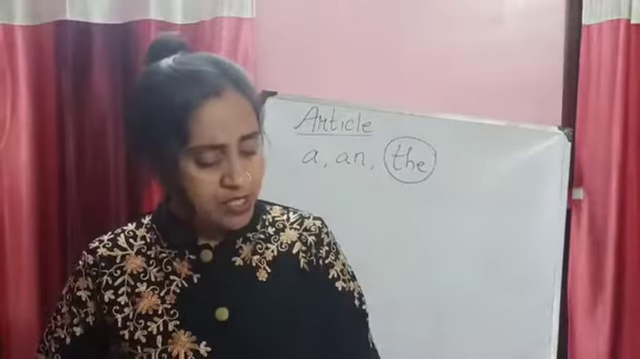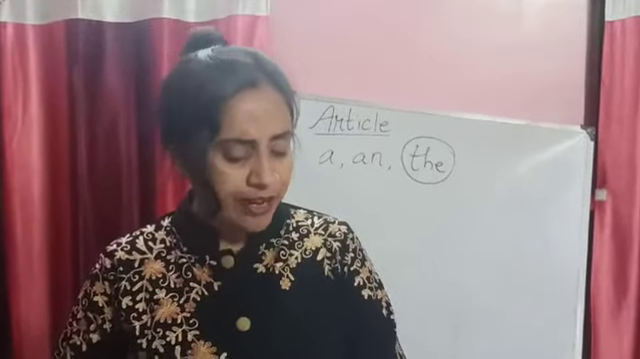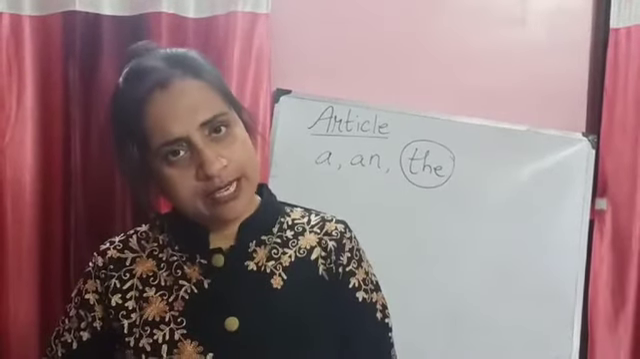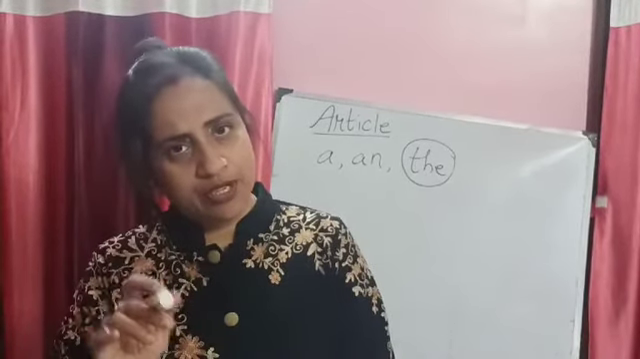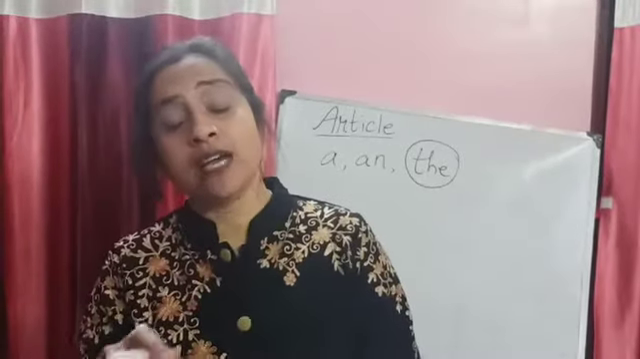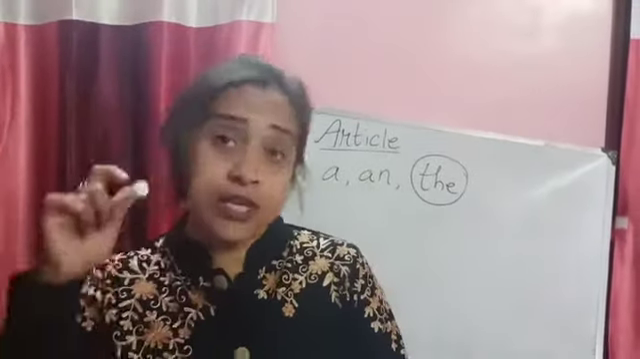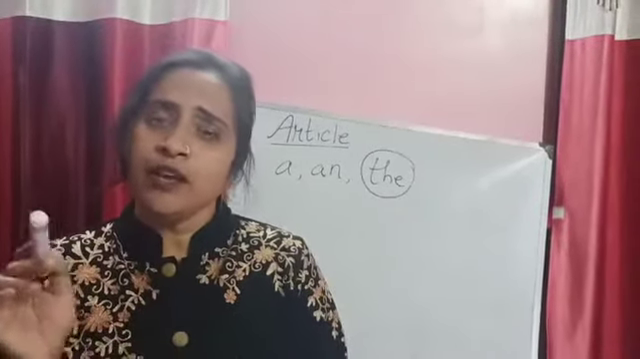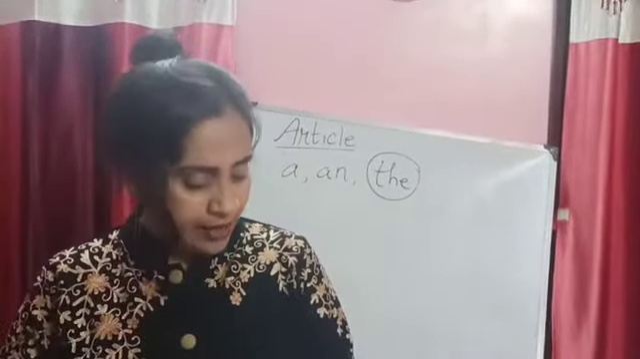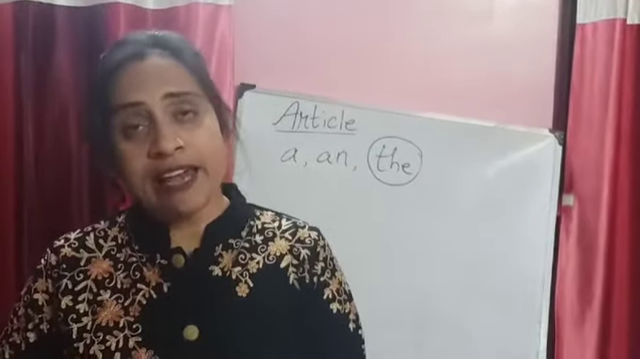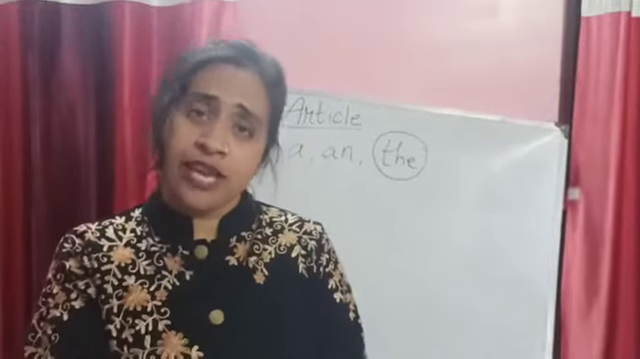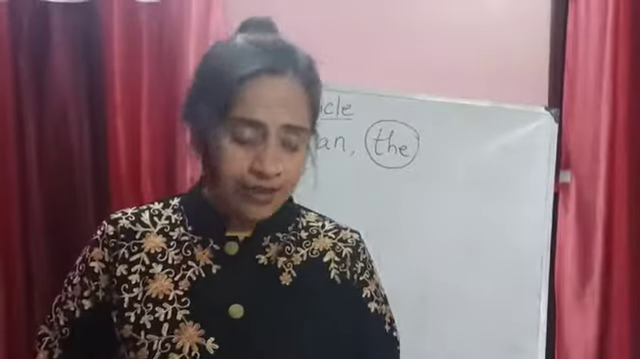The is sometimes used to indicate a class or kind of anything. The camel is the ship of the desert. You are denoting the camel here, as only the camel is called the ship of the desert, not other things. So you put the there. Then, the lion is the king of animals. The king is always one, so you point out and say the lion. The lion is the king of animals.